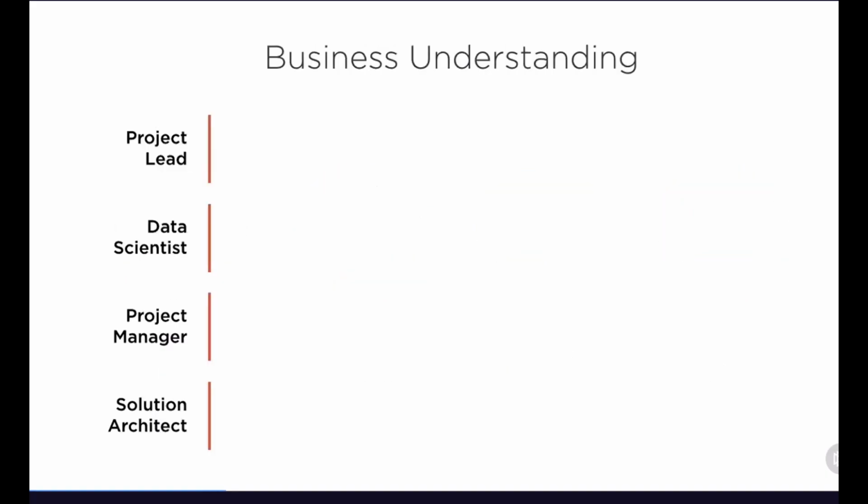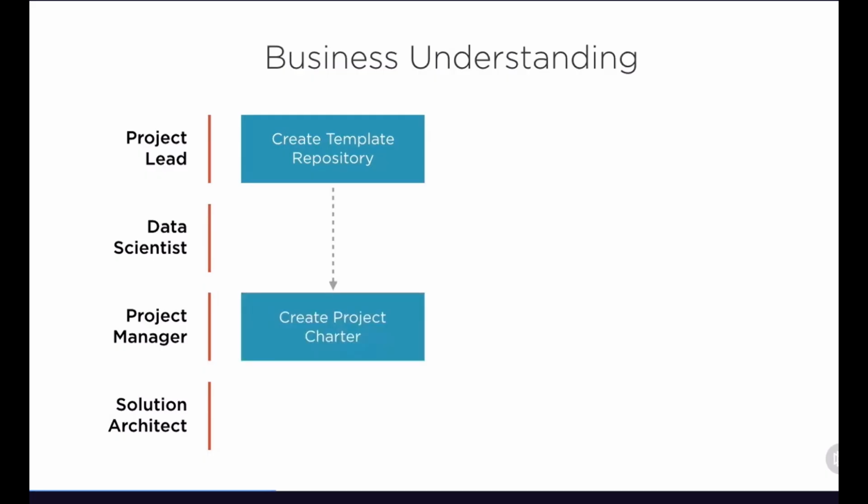Now let's look first at the business understanding phase. First of all, within the business understanding phase, we're going to need to create the initial template repository. And this is usually based off of the TDSP template that is within GitHub. Because what we gain in there is the templates that are needed to document key deliverables within our overall project. And so, for example, one of those deliverables is the project charter. So out of that repository, you can then create the project charter. And within the project charter, we're going to be able to answer key questions for the project.